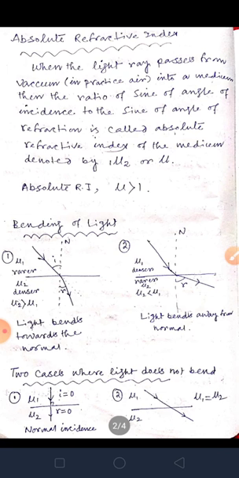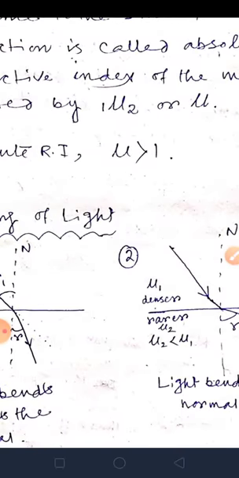So what is the absolute refractive index? When a light ray passes from vacuum, in practice air, into a medium, then the ratio of the sine of the angle of incidence to the sine of the angle of refraction is called the absolute refractive index of the medium. It is denoted by mu. Absolute refractive index mu is always greater than 1. So, understood that point? I think it is clear.